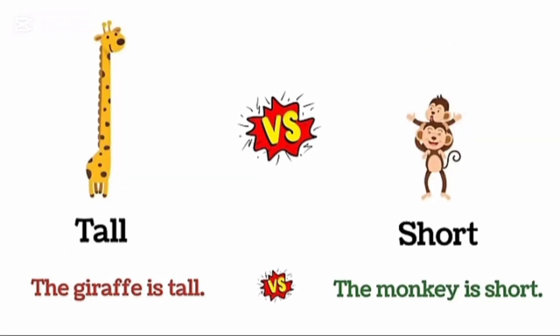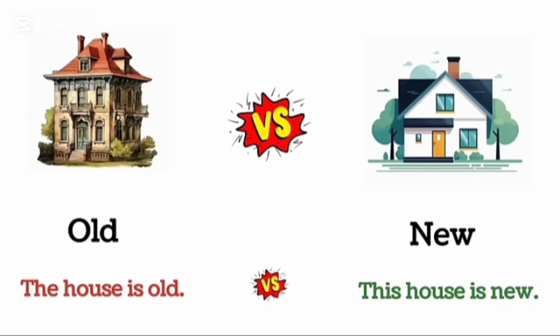Tall. The giraffe is tall. Short. The monkey is short. Old. The house is old. New. This house is new.